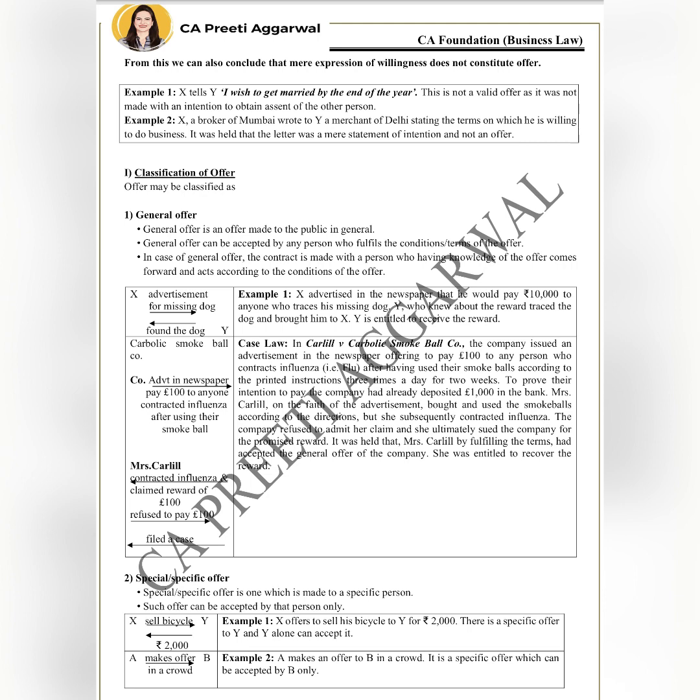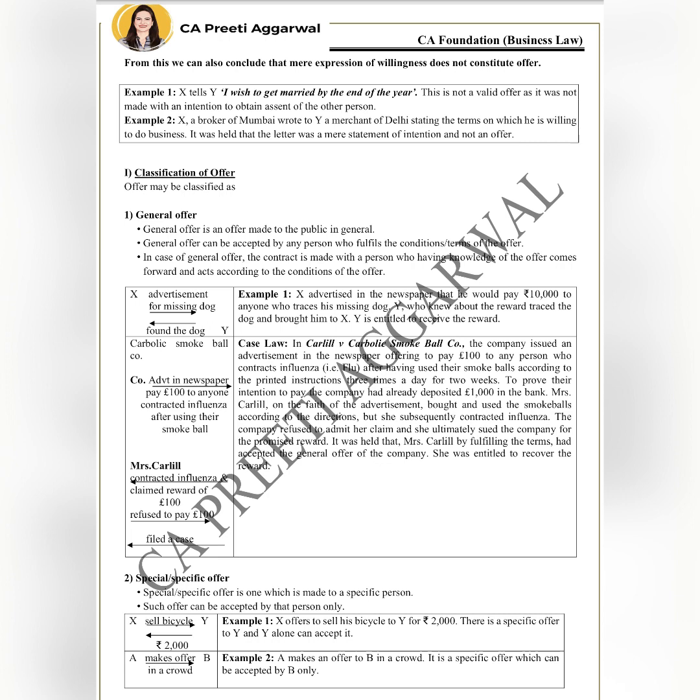Next, we have special or specific offer. Now, special or specific offer is one which is made to a specific person, and it can be accepted by that person only. No other person can accept the offer. So X offers to sell his bicycle for rupees 2000. Y knows about it. The offer is made to Y only, and only Y can accept it.